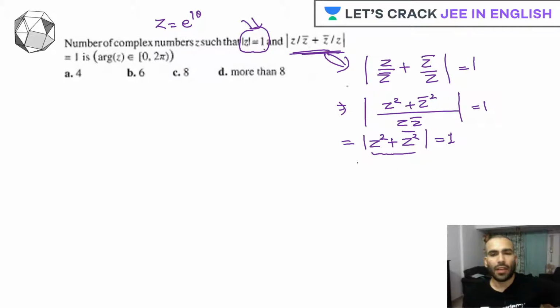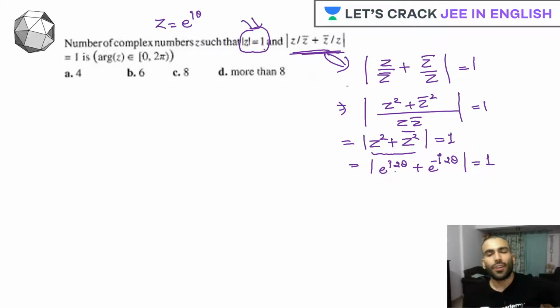So now, if I put this value, what exactly I'm getting here is z square. So this will be what? E raised to iota 2 theta plus e raised to iota 2 theta, this will become iota twice of theta minus, because it is the conjugate. And this is equal to 1. Clear guys? Now, what exactly we can do? Tell me.